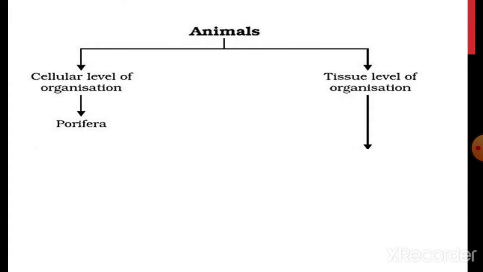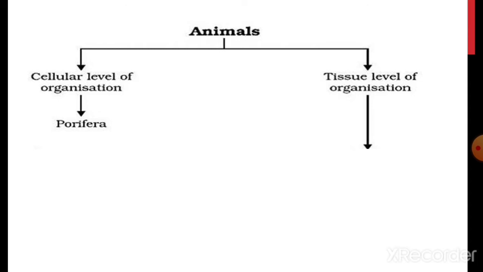In the first group, the organisms have only a cellular grade of organization of the body, and the best example of this type of organization is found in Porifera, a phylum of kingdom Animalia. In this type of organization, there is just an aggregation of cells.